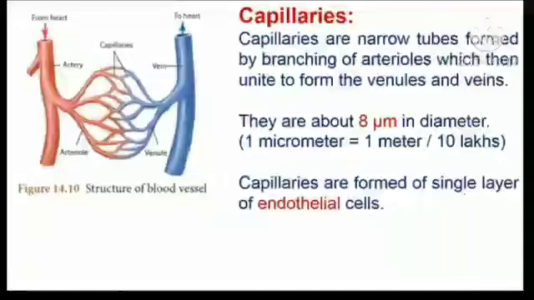Capillaries. Capillaries are narrow tubes formed by branching of arterioles, which then unite to form the venules and veins. They are about 8 micrometer in diameter. 1 micrometer is equal to 1 meter by 10 lakhs. Capillaries are formed of a single layer of endothelial cells. The name of the cell is endothelial cell. That can be described in the next picture.